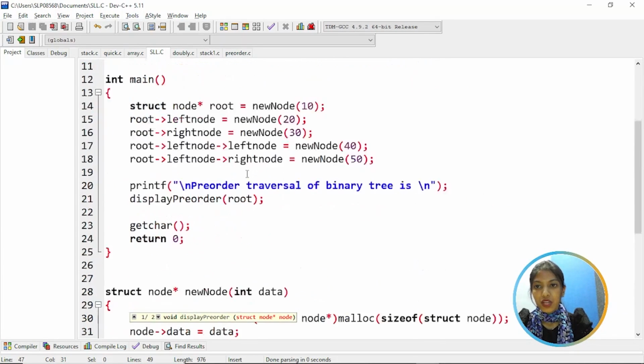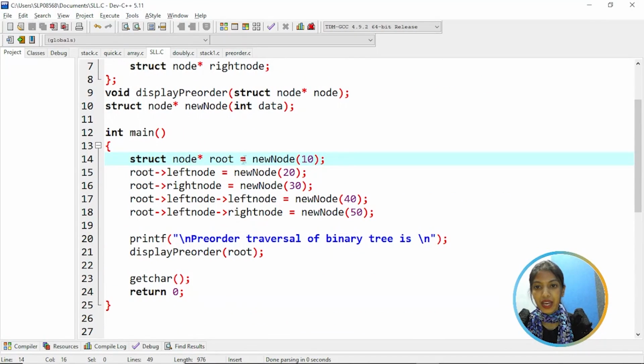So coming to the main function, here we have a root node, value assigned 10, and root's left node value assigned 20, and root's right node is assigned the value 30, and then root's left node's left node is assigned 40, and root's left node's right node is assigned 50. Next, print the pre-order traversal of a binary tree.